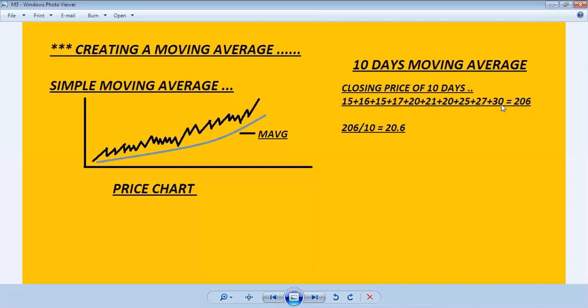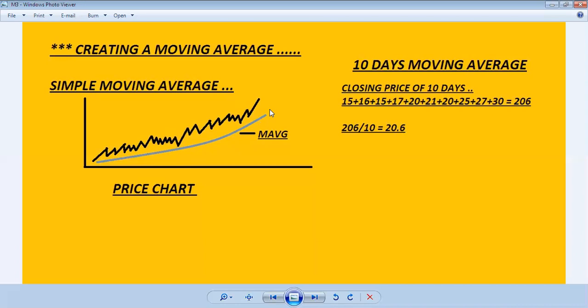Then the sum is divided by 10, and the value may increase from 20.6 to 21. So when the price regularly keeps increasing, the slope will be up, and if the price closing is upward, the moving average will always also be in the upward direction.